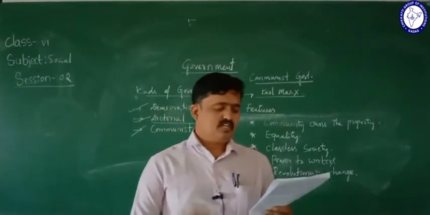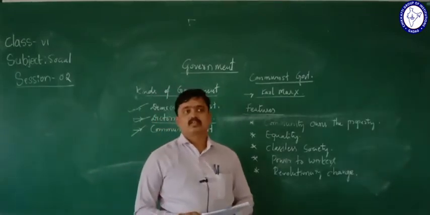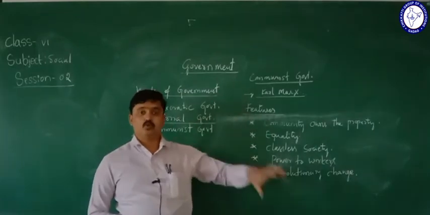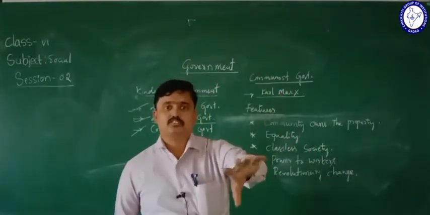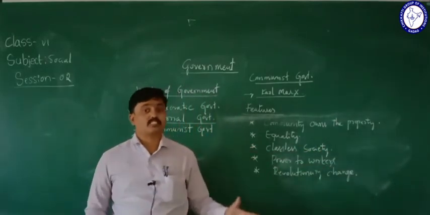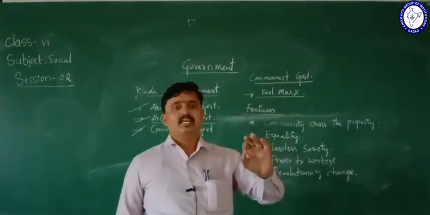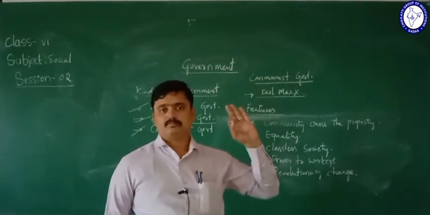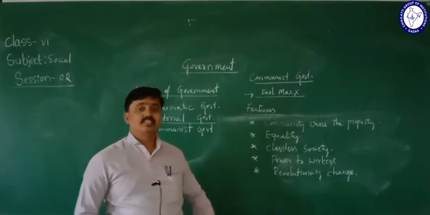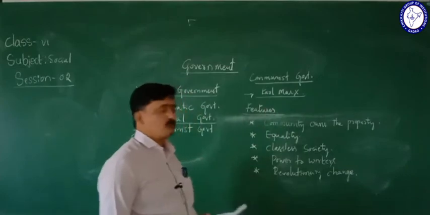And also every citizen can lead an exploitation free life. If there is a group, if there is groupism, if there is private ownership, then we are going to see the exploitation. But here this is a classless society, so there is no question of exploitation in this government. Everyone is leading an exploitation free life. So these changes we have seen in this government called here communist government. So this is about here communist government.